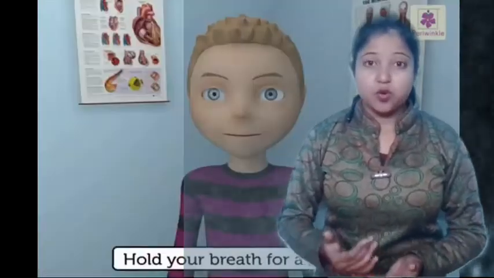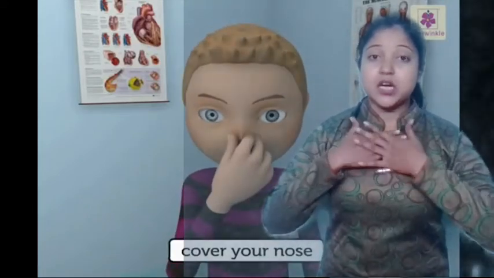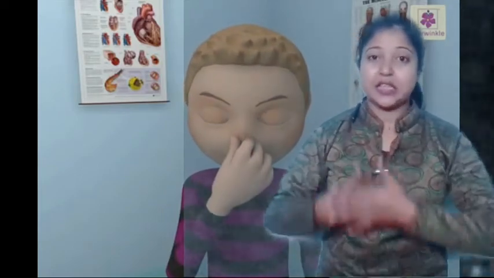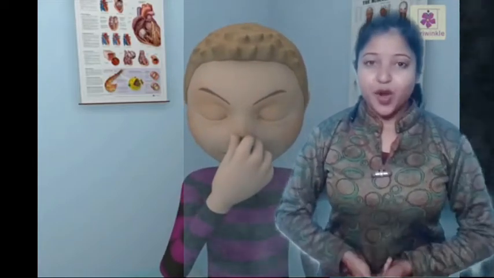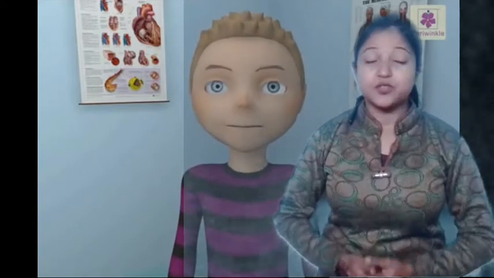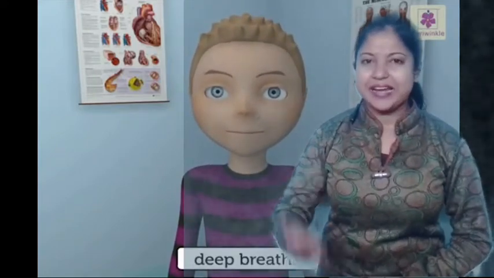Right. Now, when we breathe in, we take in fresh and clean air. That is oxygen. We breathe in oxygen and we breathe out the dirty air. That is carbon dioxide. Carbon dioxide is very dirty. Trees give us oxygen, take the dirty air, purify it, and again give us oxygen. Right? So this is how we get fresh air from trees. If we plant many trees, we will get fresh air.